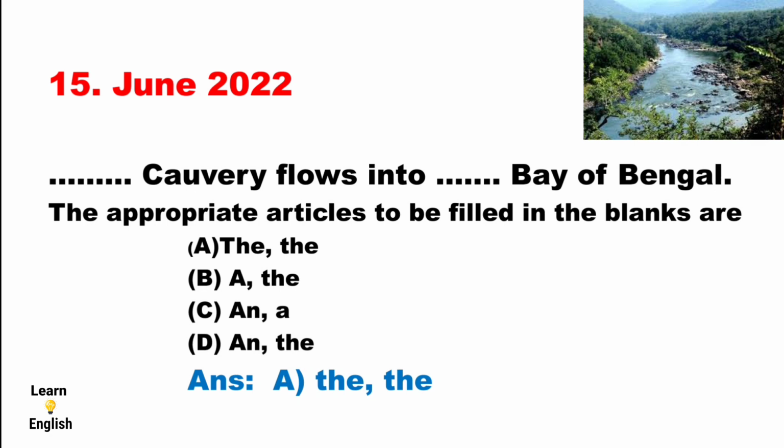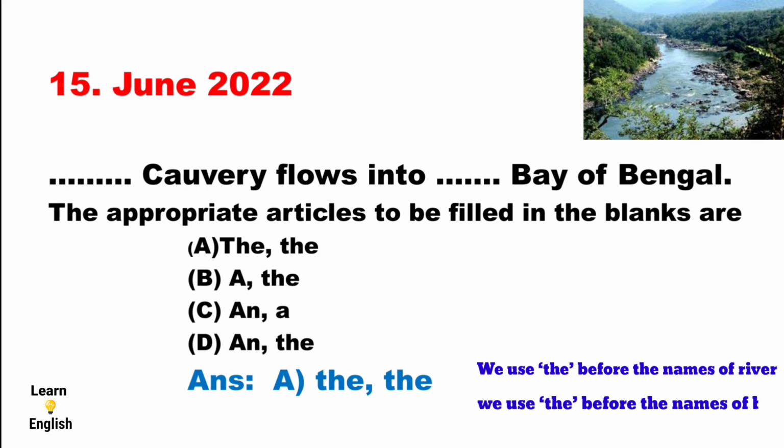Why is the answer "the and the" correct? Do you know it? Because we applied a rule here. The rule is we use "the" before the names of rivers and we use "the" before the names of bays. Therefore, the first one is a river: the Kaveri. The second one is a bay: the Bay of Bengal. This rule is applied here. That's why the answer "the and the" is correct.